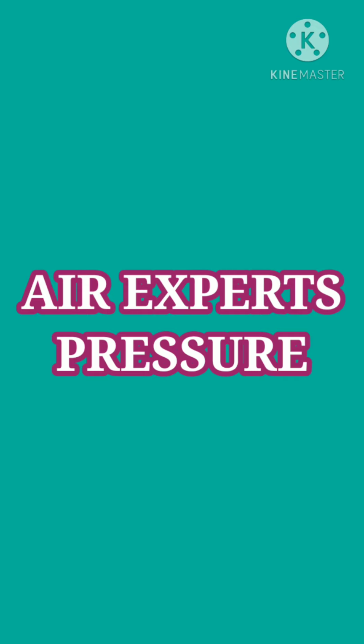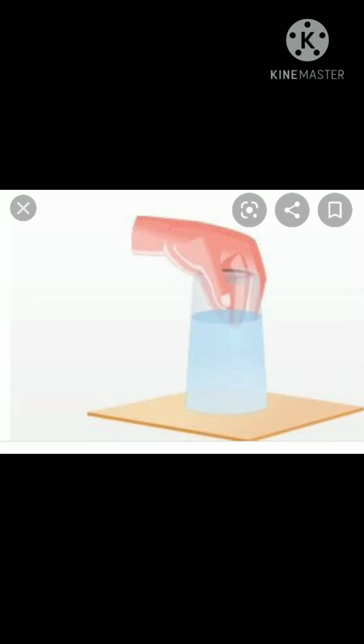Next property is air exerts pressure. See this activity. Fill a glass with water up to the brim. Cover the glass with a thick cardboard. Put your hand on the card and invert it quickly. The card will not fall down.